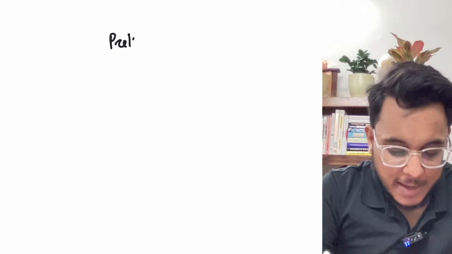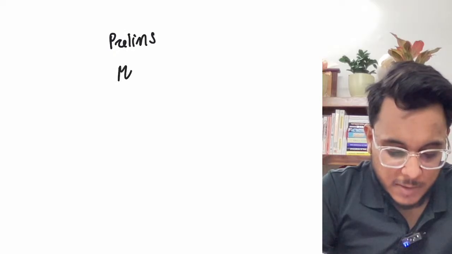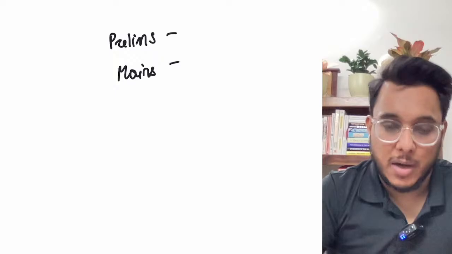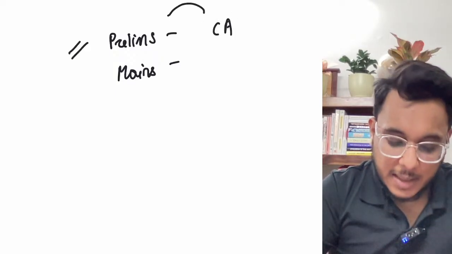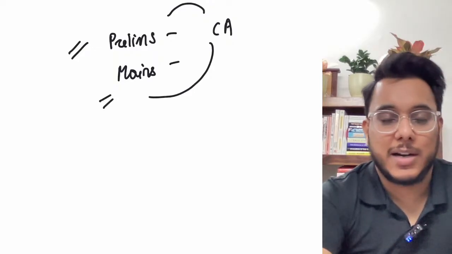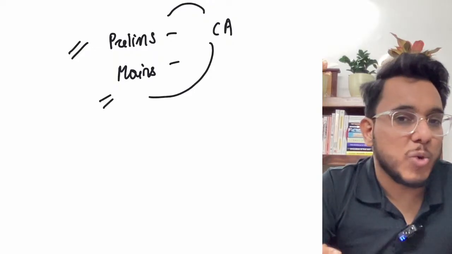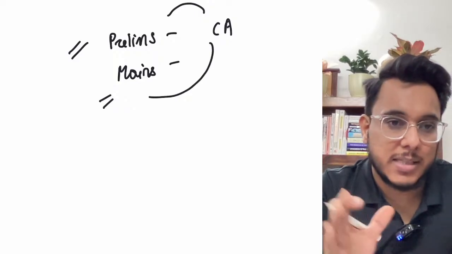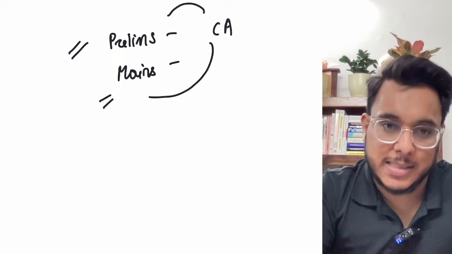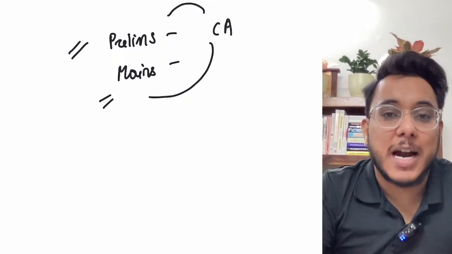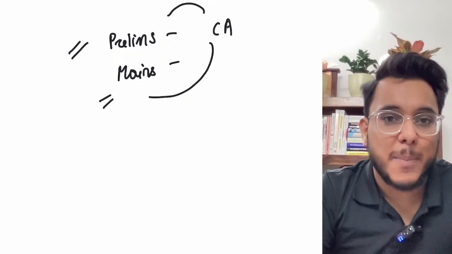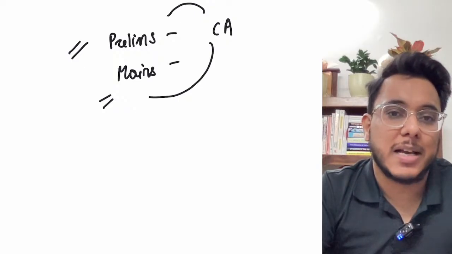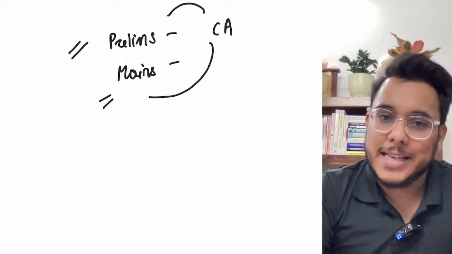Aspirants, I just want to address one particular thing very importantly to you. There is an artificial distinction that has been made between the prelims examination and the mains examination. You think that the current affairs for prelims is different and for mains is different. Understand that The Hindu doesn't publish two copies, one for prelims and one for mains. Every day before we start our discussion, I show you the overview of the entire newspaper, and page by page we see what articles have come, and every article is being taken up.